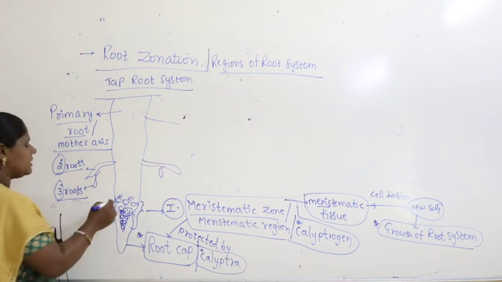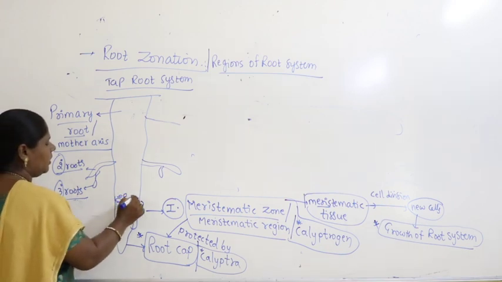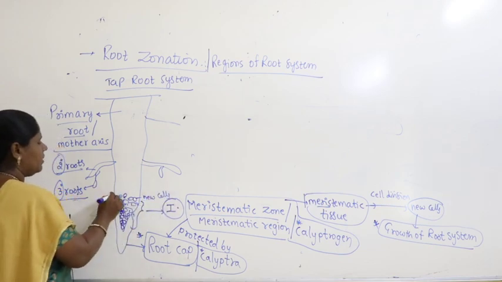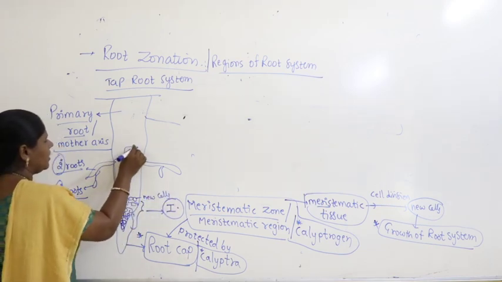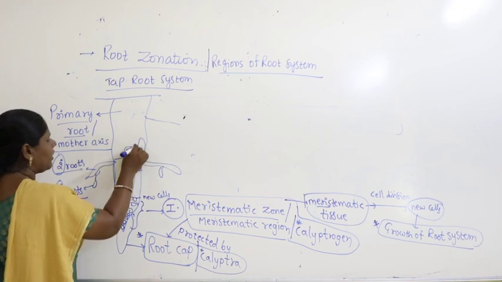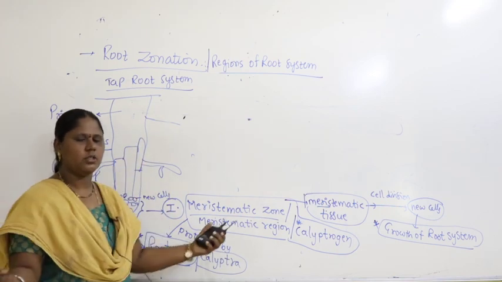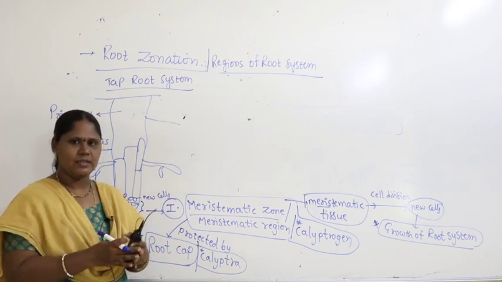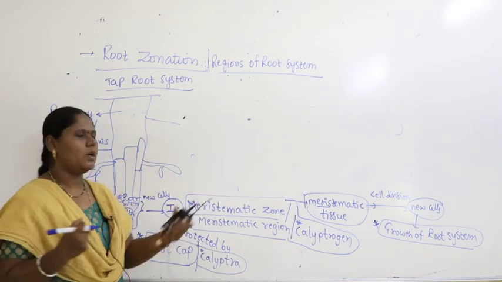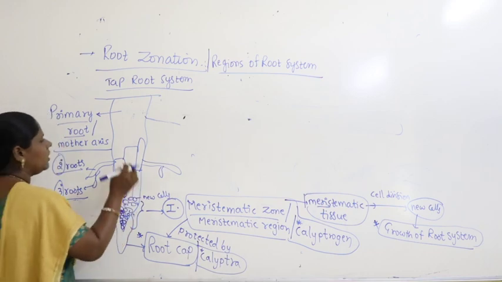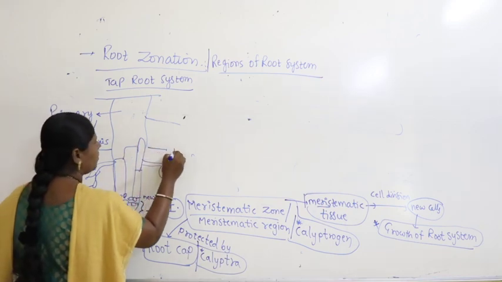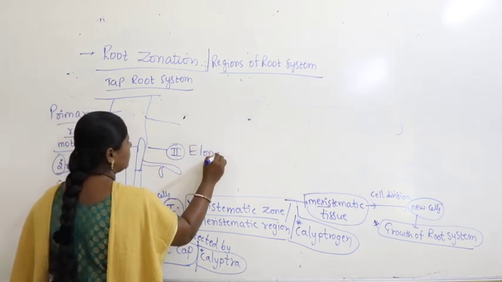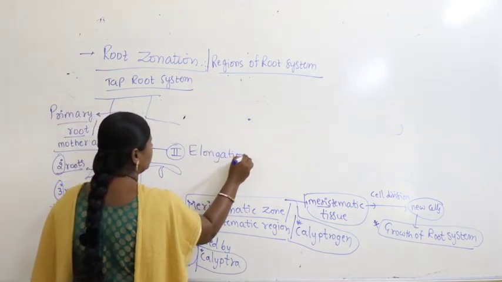Right. Now once new cells are produced here, these new cells elongate in size. They undergo elongation. As soon as the new cells are produced, they elongate in size. As a result, what happens here? The second region that forms is called the elongation zone. The second one is called the elongation zone.